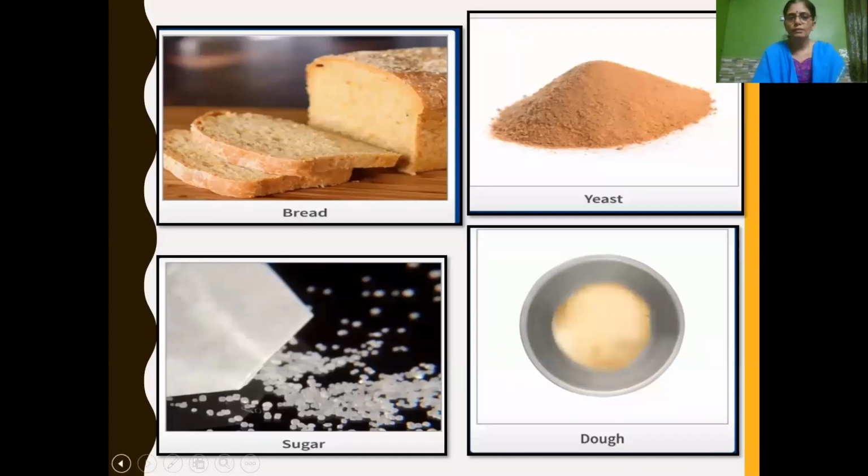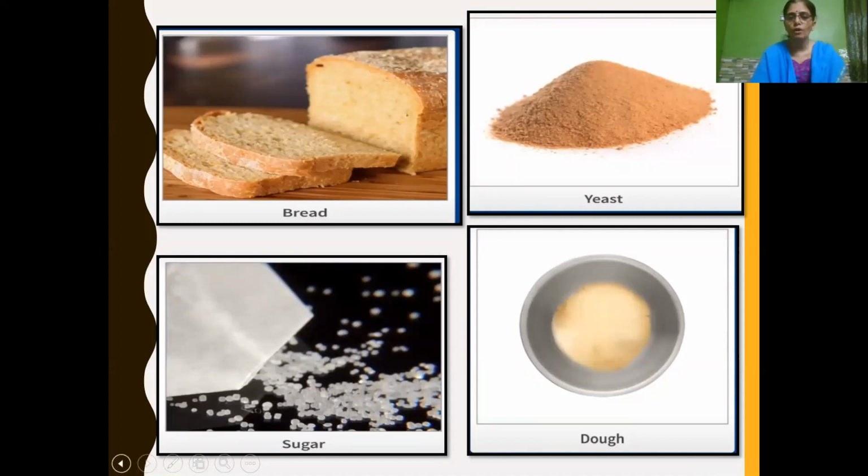So children, you can see how bread becomes very porous. Bread is made from wheat flour. When it is mixed with warm water, sugar and yeast, first we make a dough. After 2 hours, we can see that the volume of the dough has increased. And if it is baked, we can see that bread has very minute pores.